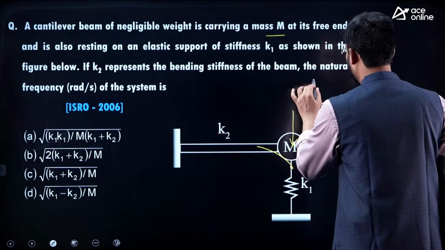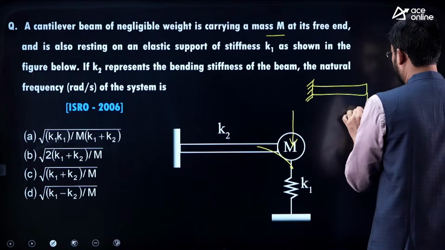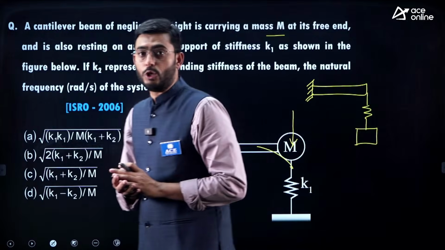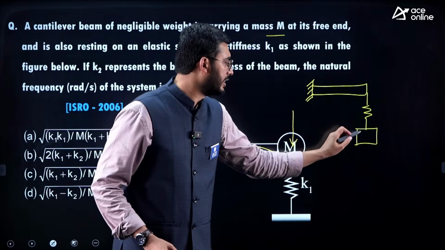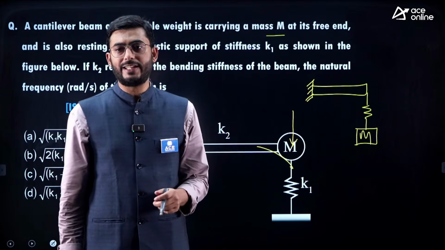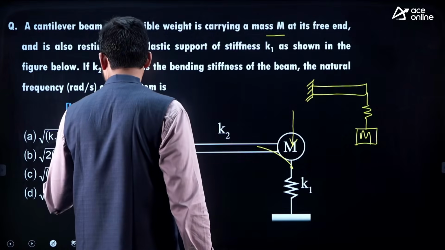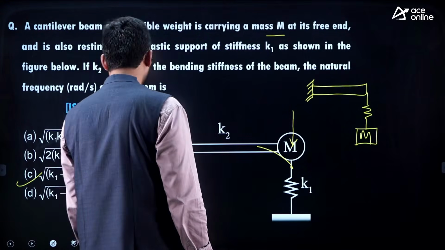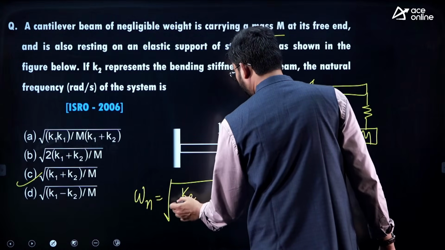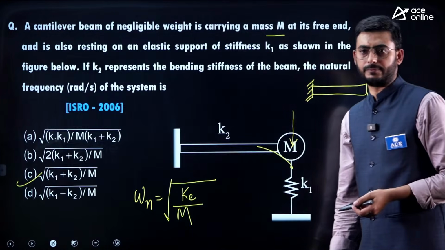And if you want me to describe how they would be in series, then beam and spring and the mass is not at the interface of two structural members. Mass would be on one side. Then in such case, the spring and beam will be treated in series combination. So here it is a case of parallel combination. So option C, that is root of (K1 plus K2) by m, will be the natural frequency. Omega n, we know this formula, root over K equivalent by m. So these two are in parallel combination.